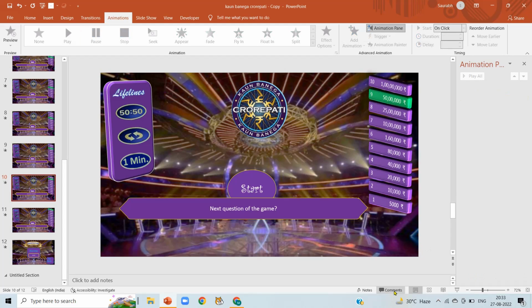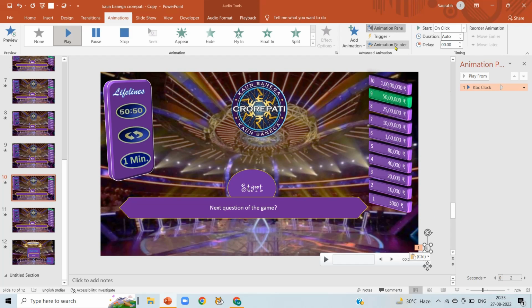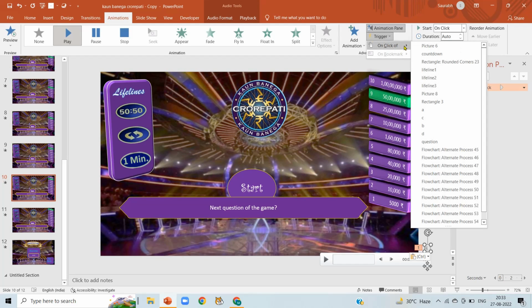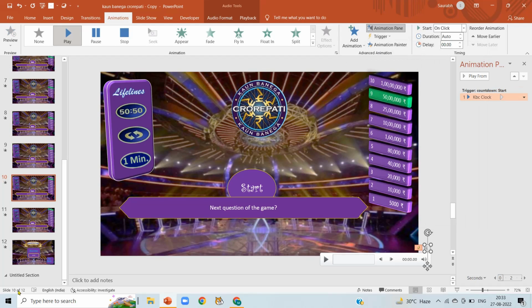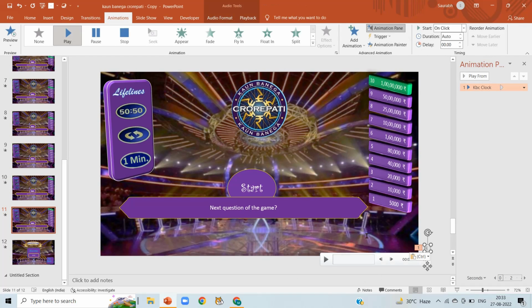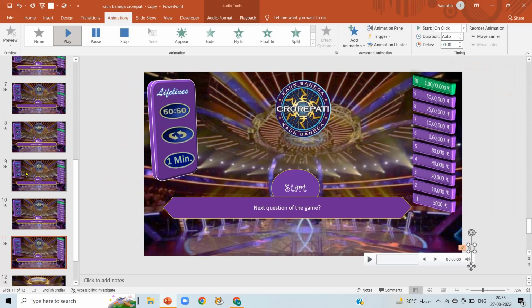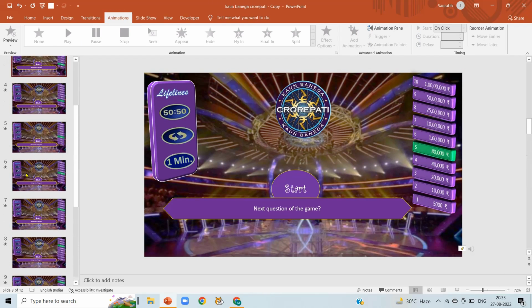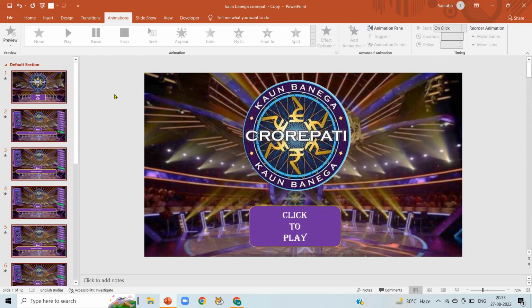Now click on slide number 10, Ctrl plus V, trigger, on click off, countdown. Now click on slide number 11, press Ctrl plus V, trigger, on click off, countdown. So we have given sound effect in every slide like this.